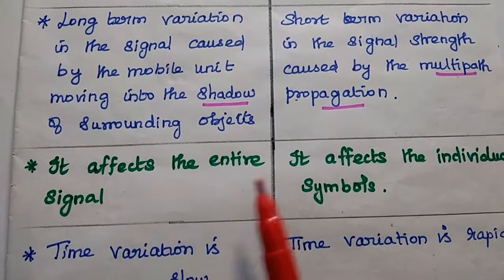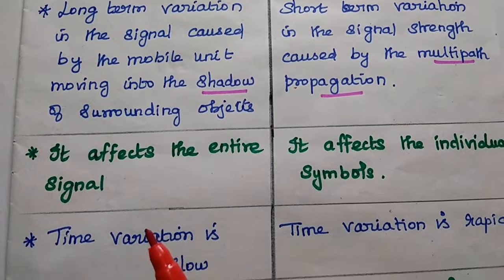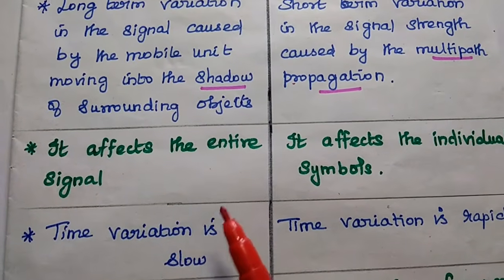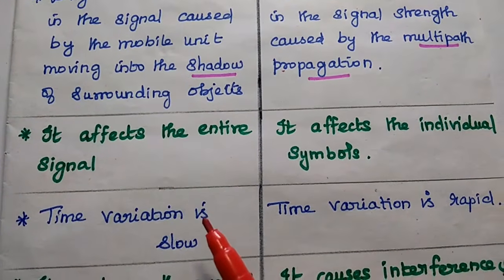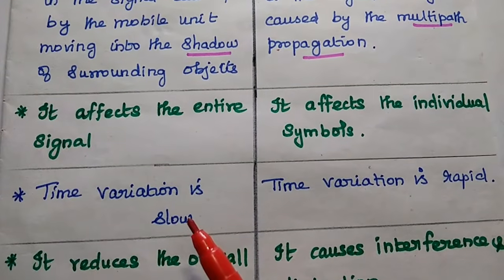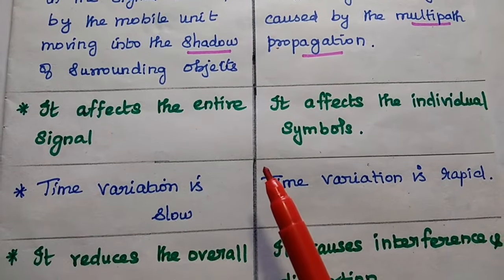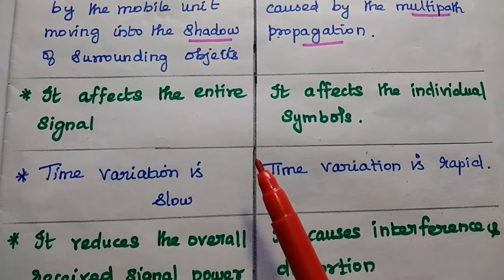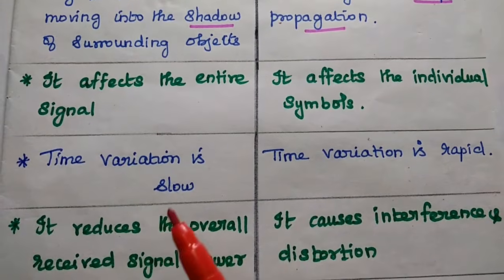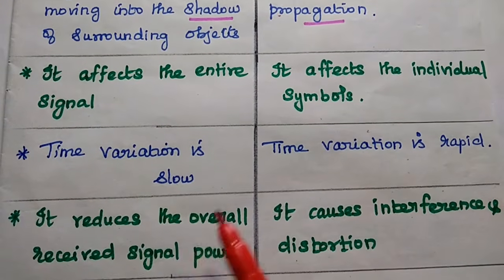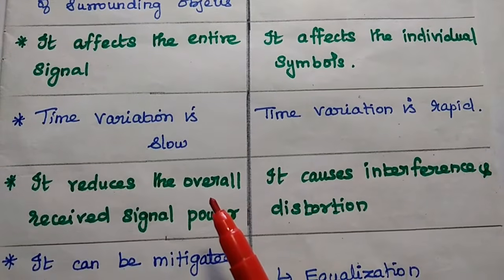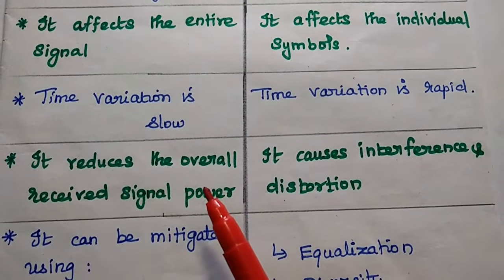Next, large scale fading affects the entire signal while propagating over a large distance. But small scale fading affects the individual symbols. Here the time variation is low, but for the short distance, the time variation is rapid.